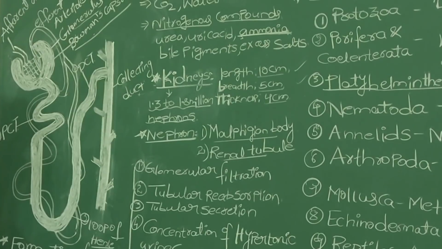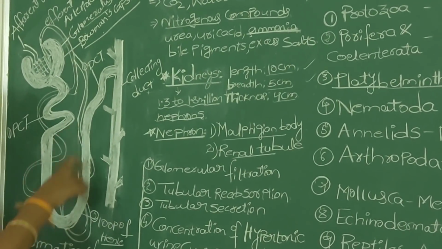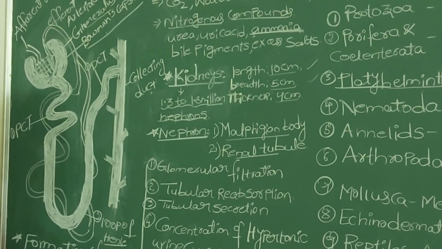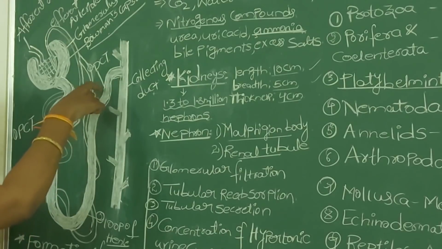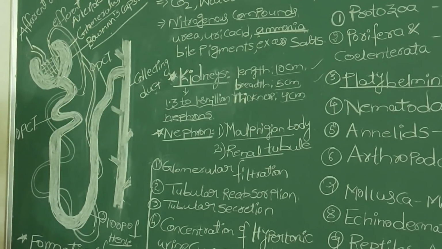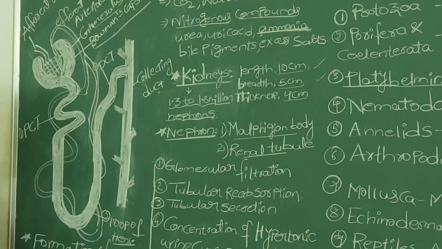PCT means proximal convoluted tubule, and the U-shaped portion of the nephron we call the loop of Henle. After the loop of Henle, the part of the renal tubule is the DCT, the distal convoluted tubule. This DCT finally opens into the collecting duct.